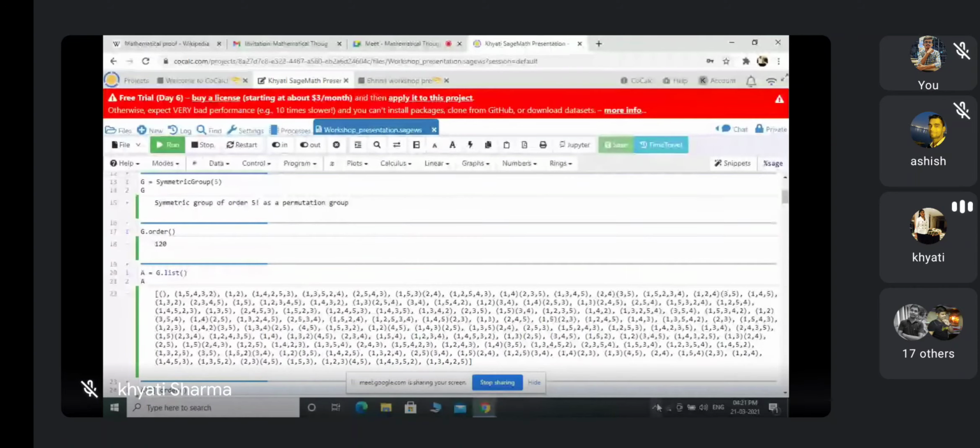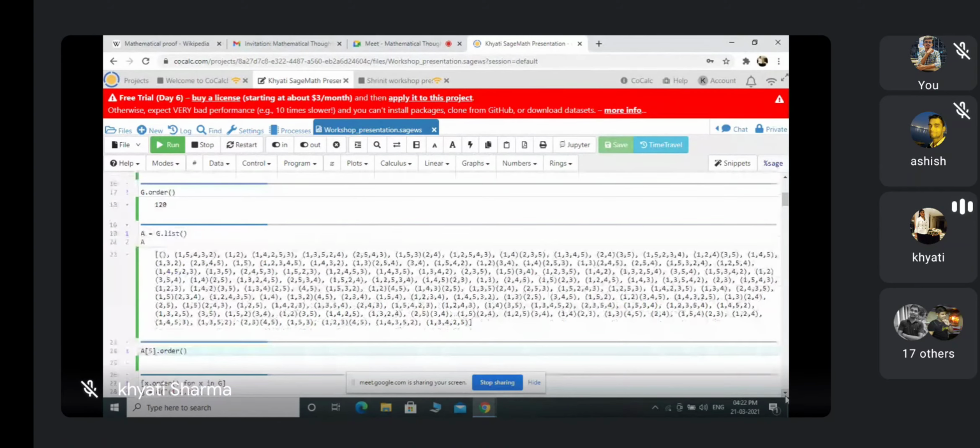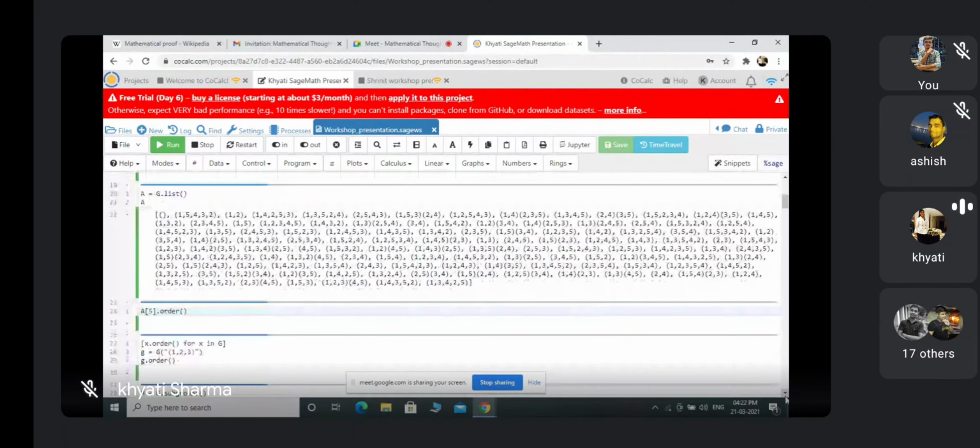Yeah. So now there is one thing about this list. This list follows an index. The first element is the zeroth element. The index starts from zero. This is first, this is second, this is third, and in this way we can move forward. So this is a list containing elements 0 to 119. So what is the use of this index? Suppose I want to find the order of any specific element in S5.